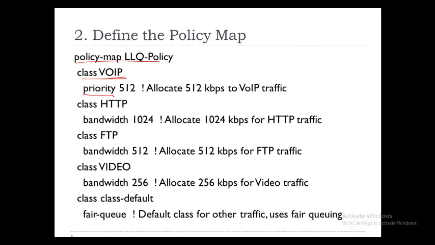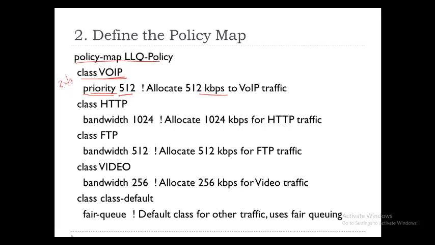Priority means what? You are creating a priority queue of 512 kilobits, and this is a fixed tunnel. This tunnel will always have this 512, 24/7, 365 days, always.